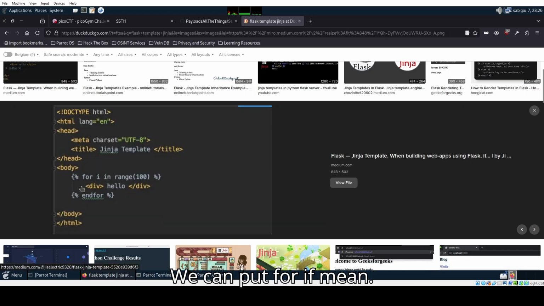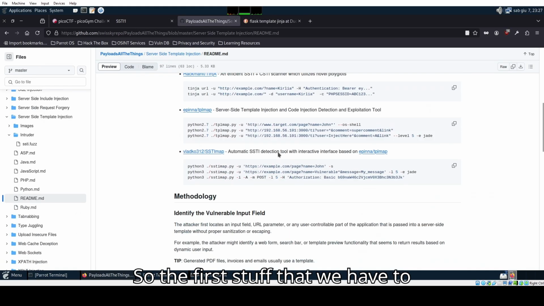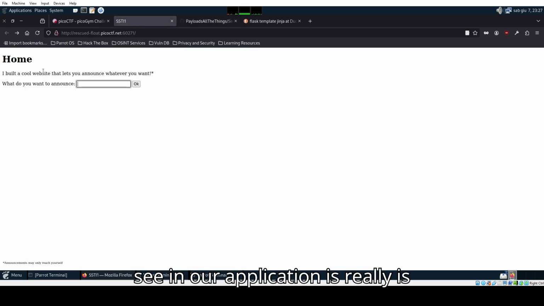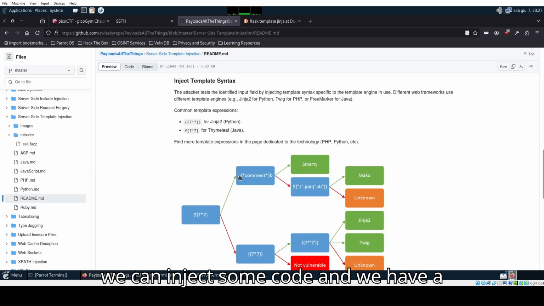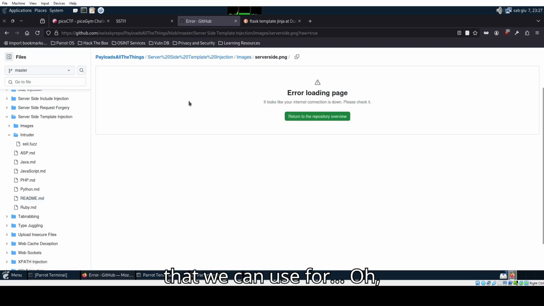We can put for, if, I mean various operators, but we can inject variables as well. And it's very commonly used by Flask, that is a server that Python provides for web applications. So the first thing that we have to see in our application is if we really can inject some code, and we have a map on GitHub by this user.